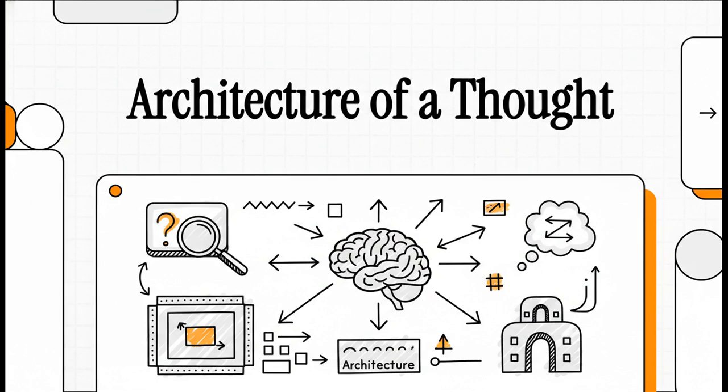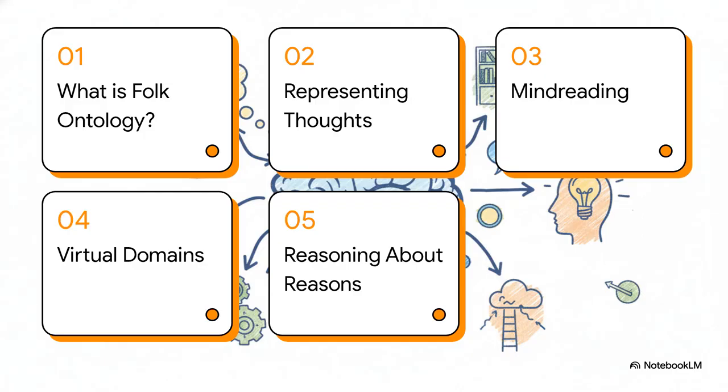Our ability to think about our own thoughts. This power to represent our own representations? It might just be the secret sauce to what makes us so smart. So here's our roadmap for this explainer. We're going to take a journey right into the architecture of a thought.